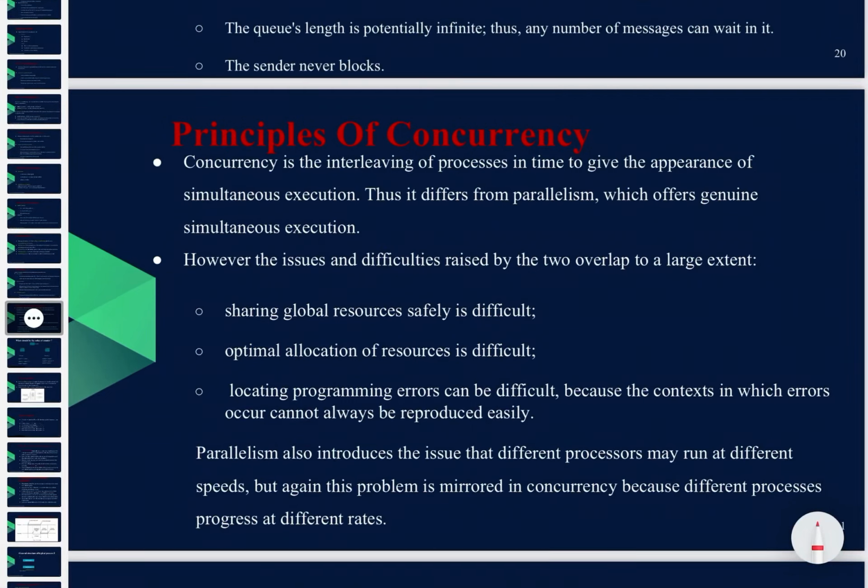Principles of concurrency. Concurrency is the interleaving of processes in time to give the appearance of simultaneous execution. So it is the interleaving of processes in such a way that we think that the two processes, process 1 and process 2, are occurring simultaneously together. And I say simultaneous execution, which is a together execution.